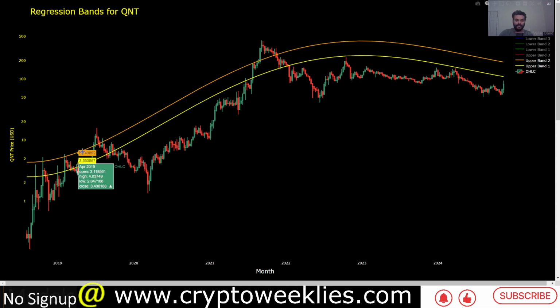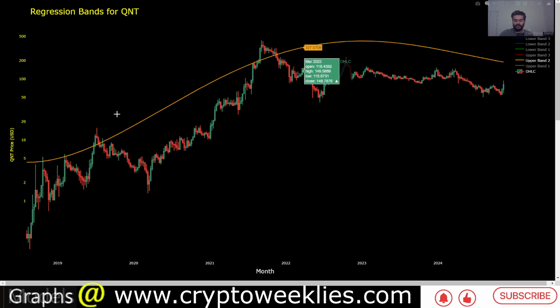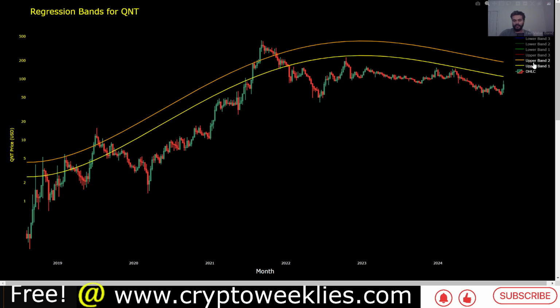Again, if that were to change, that $109 could be taken out during the euphoria phases of the market cycle. You can say that prices go above this 2 standard deviation residual applied on this fair value based valuation. That 2 standard deviation ceiling is coming in at around $189. And above this $189, that's where the prices are very close to the blow off top phase, where the market does not recover for several years, and that level is at around $190 for Quant. Again, I'll put back all the 3 levels.